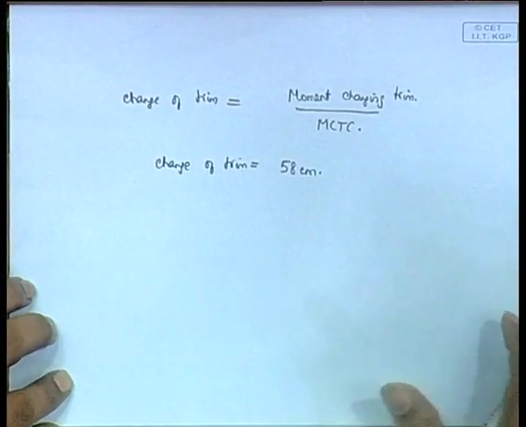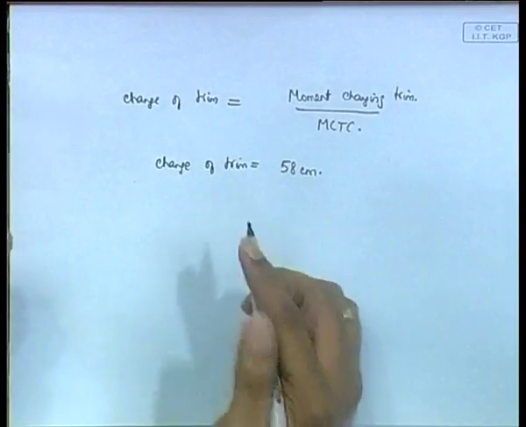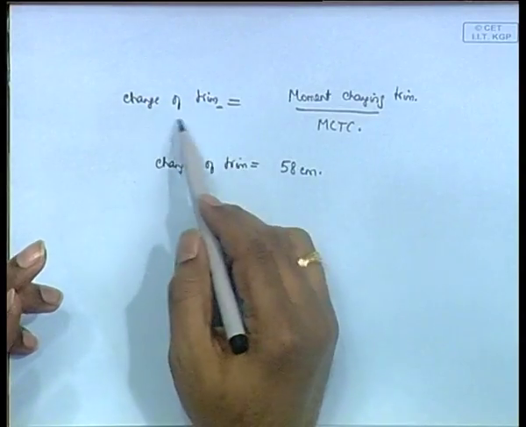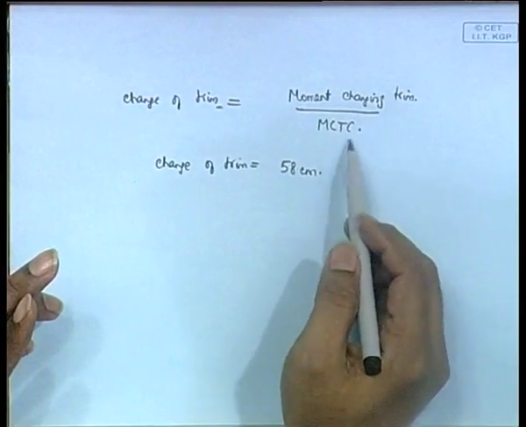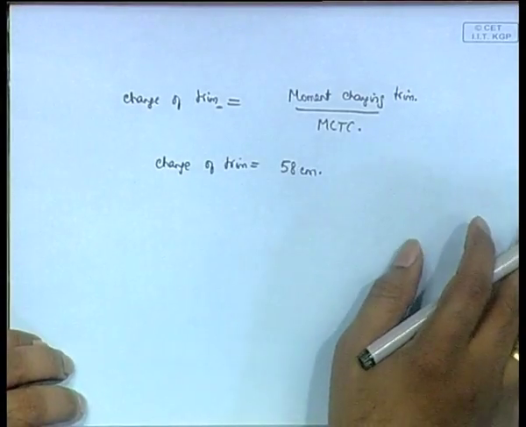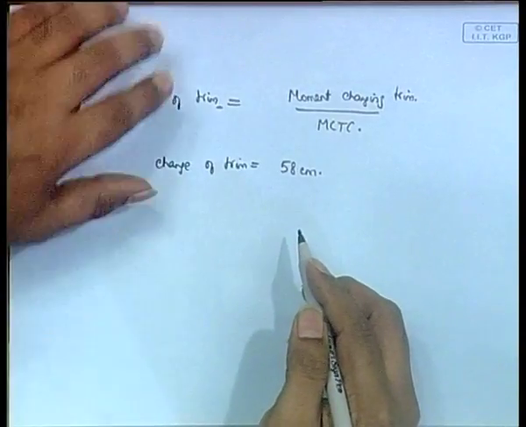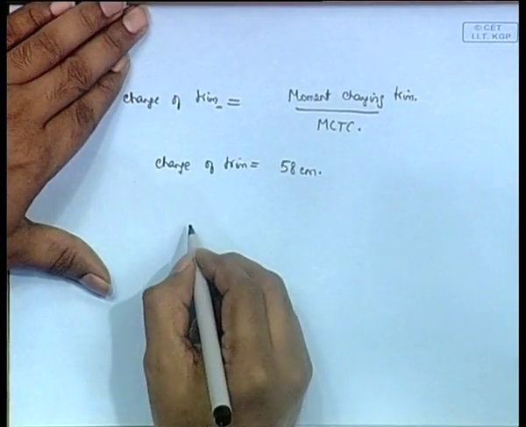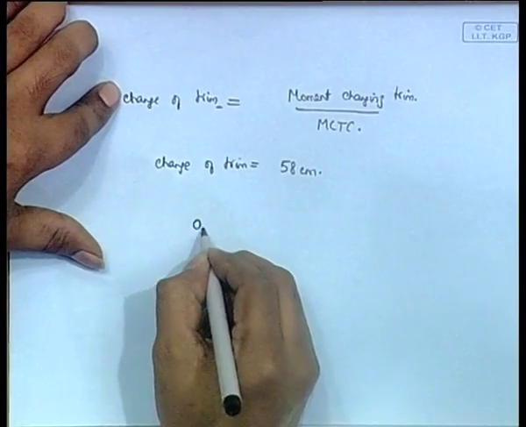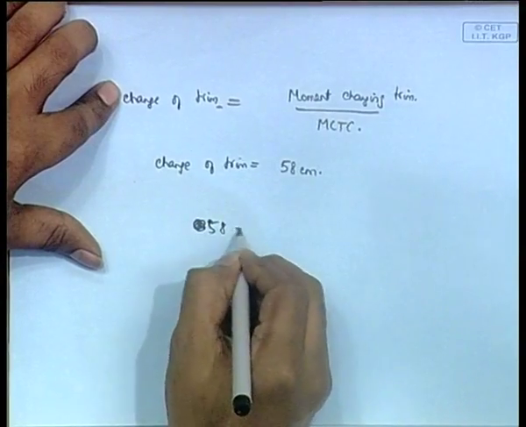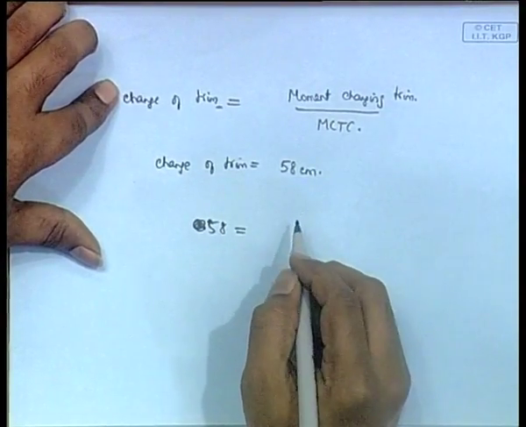Now this formula is for change of trim. Change of trim is equal to the moment changing the trim by MCTC. That all right. Then what is the moment changing the trim? That is the only thing we need. The left side we know, 0.58, change of trim is also in centimeters. So 58 is equal to, now what will be the moment changing the trim?